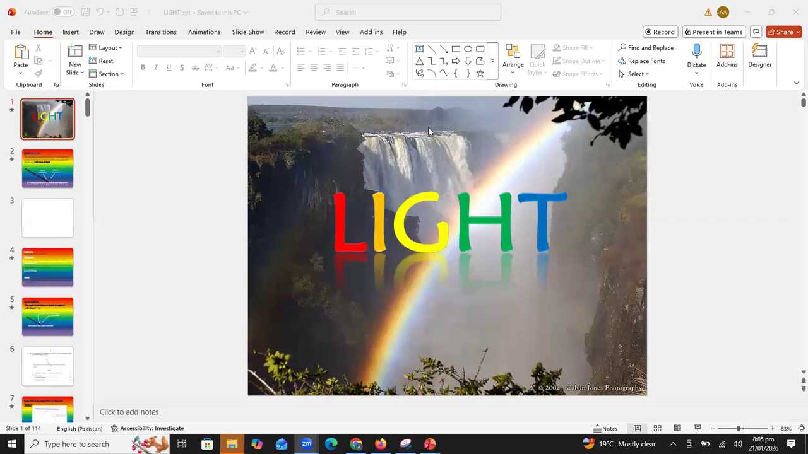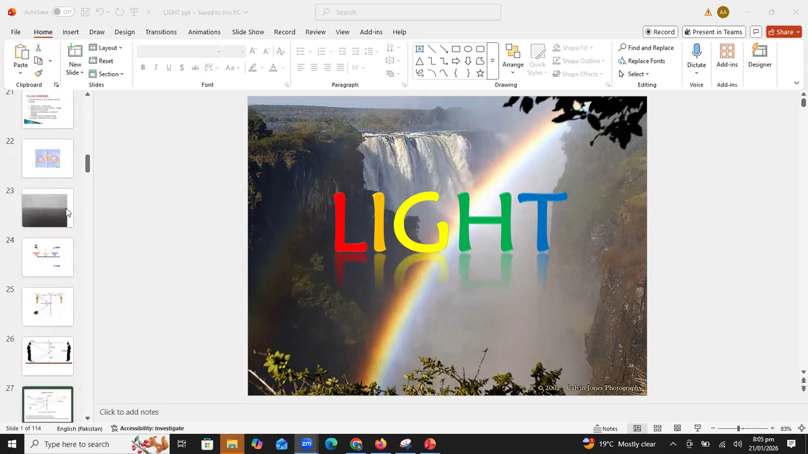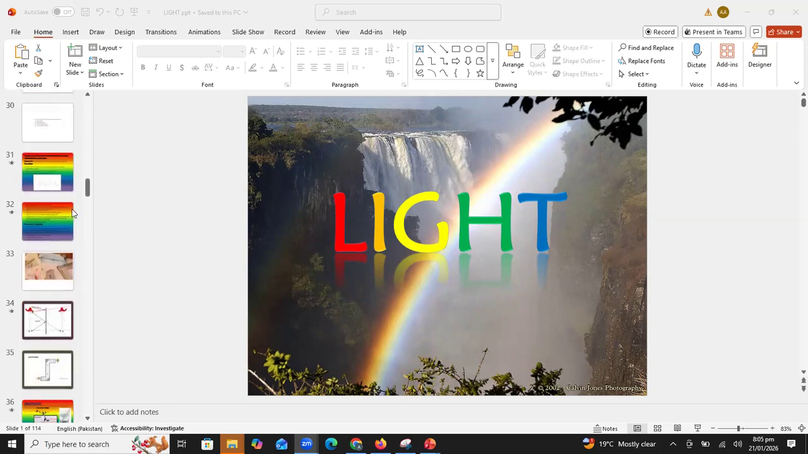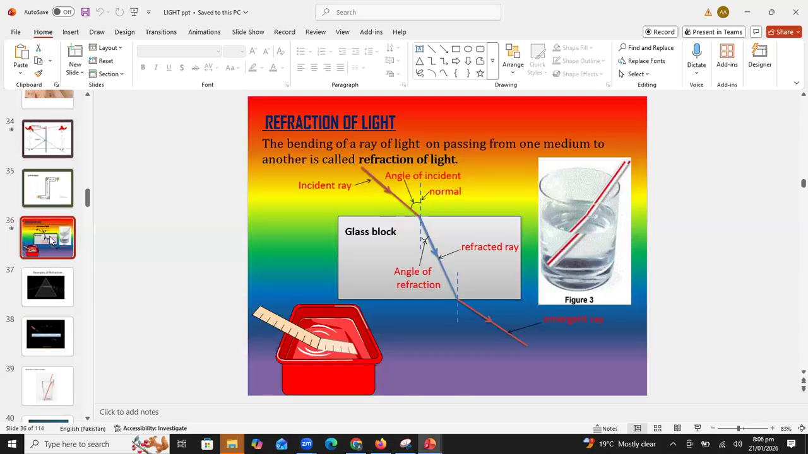Students, we are on refraction of light, and yesterday I discussed the concept of refraction of light with you. How can we define refraction? When light moves from one medium to another medium, it will not move in a straight line, it will bend. It is bending because of the change in speed of light.